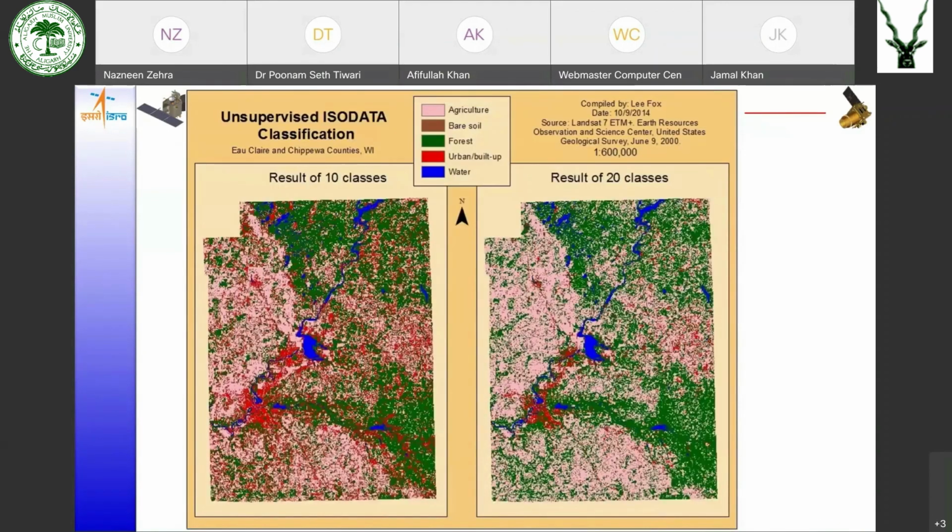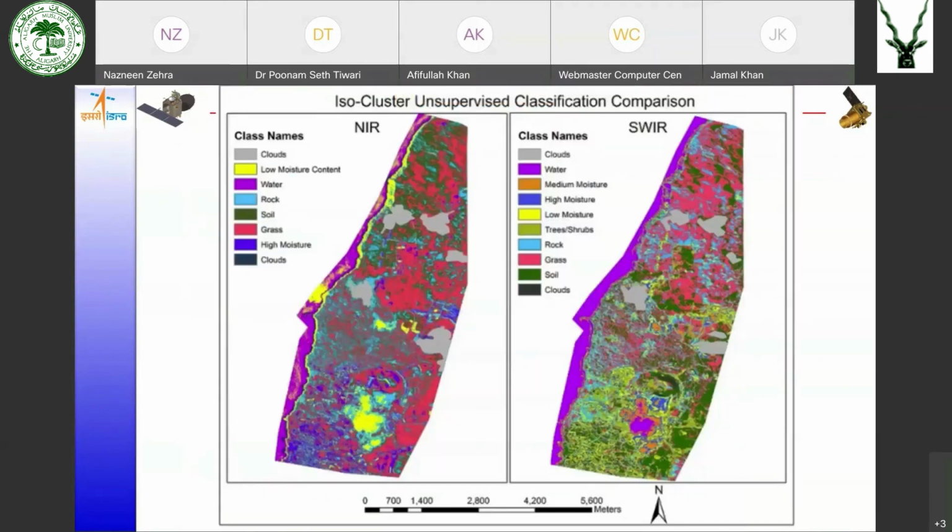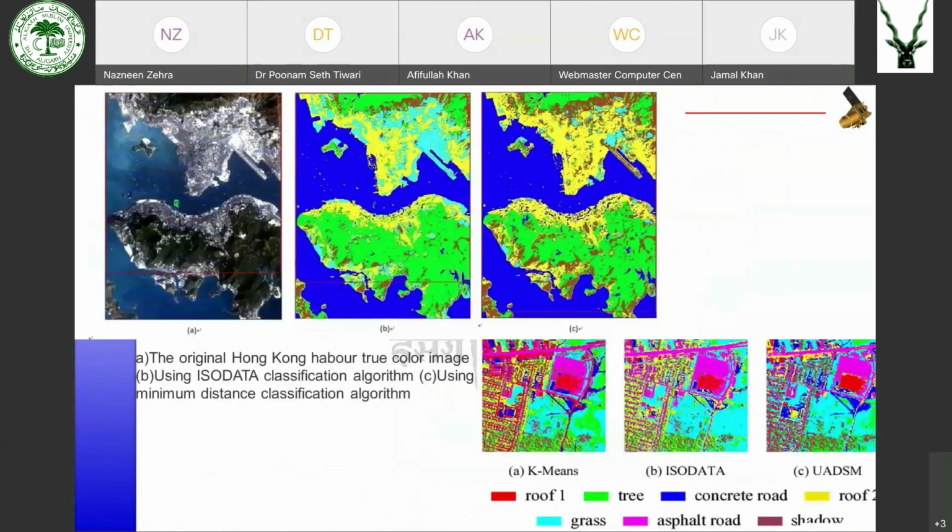So you can increase the number of classes. You can see this was ISODATA when we used 10 classes, and when we used 20 classes. Then ISODATA for near infrared bands, and ISODATA used for SWIR bands. This is again a different type of algorithm used for classification, for unsupervised classification.